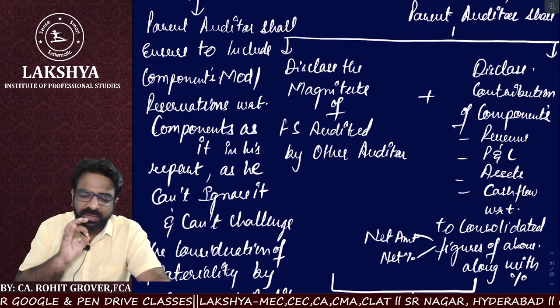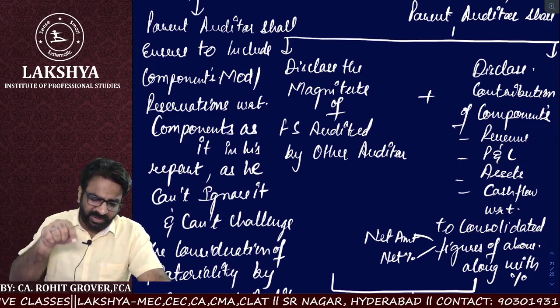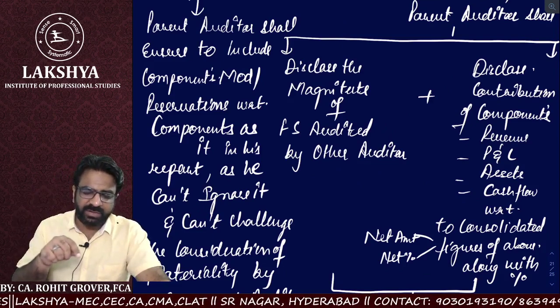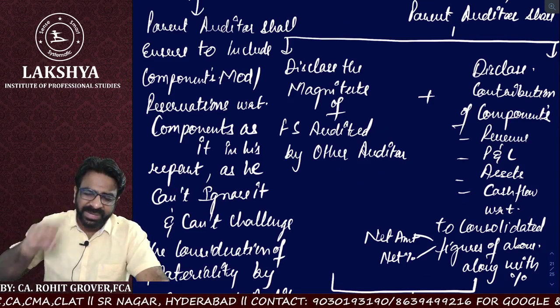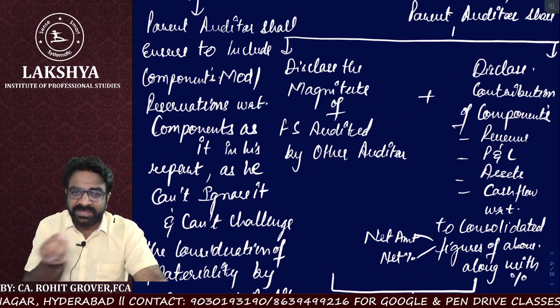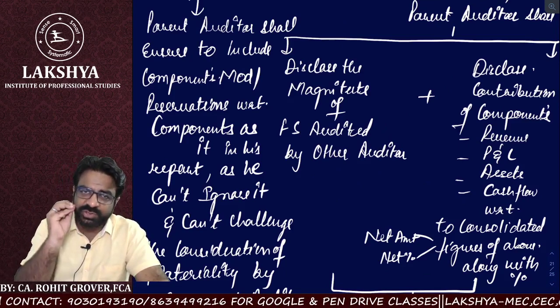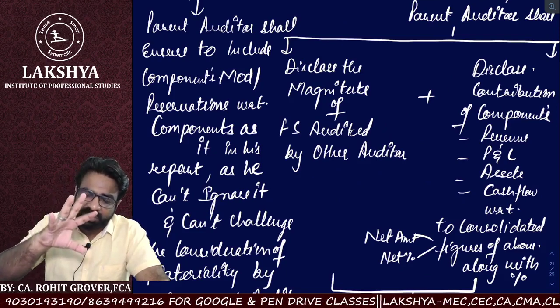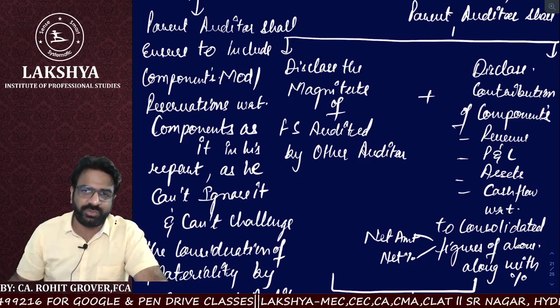Net revenue of that component, net asset of that component, net cash flow of that component, net P&L of that component with respect to the consolidated figures. I have to show the net value as well as the percentage to the consolidated figures.